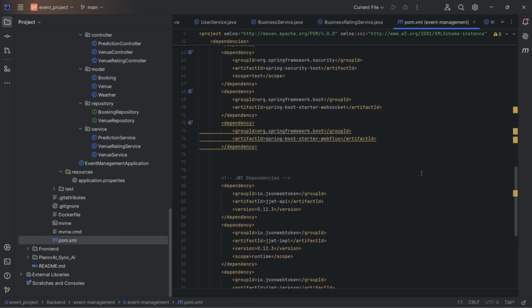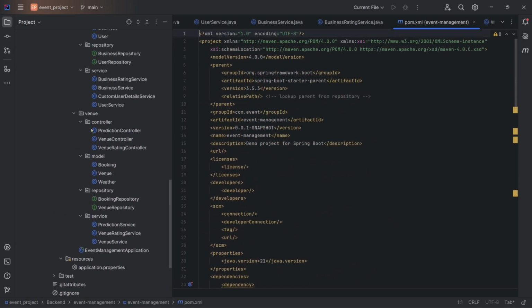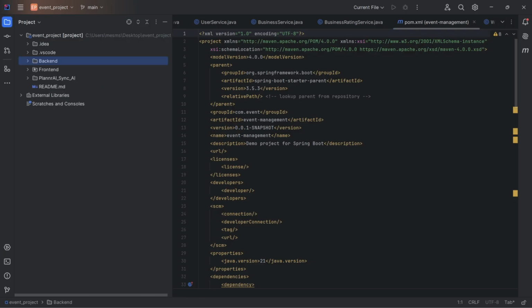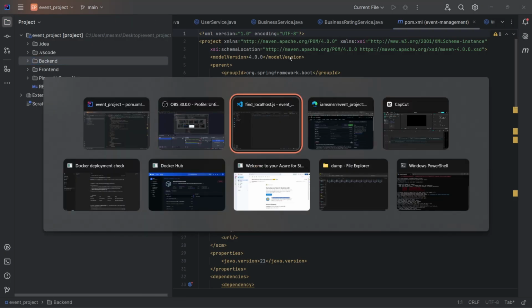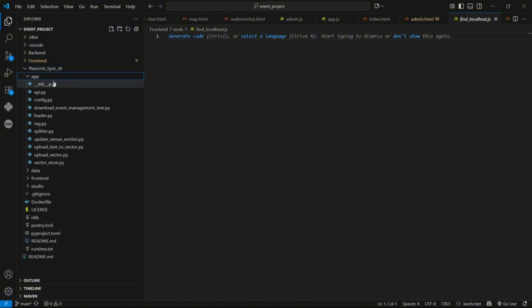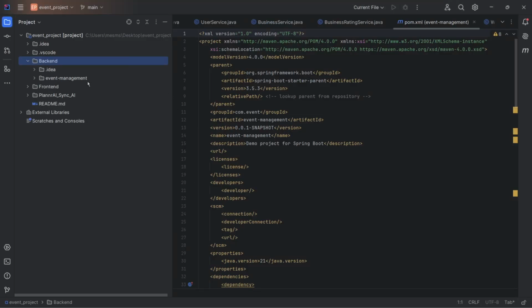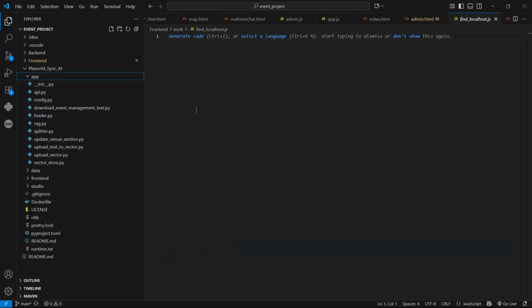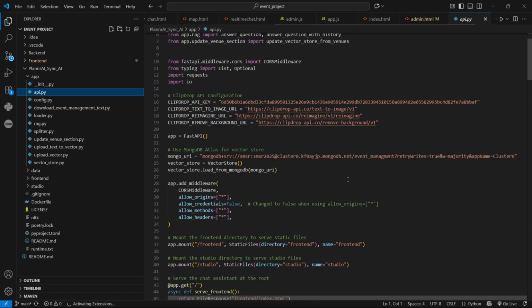All the dependencies are injected here. Okay. Now let me go to the AI backend. So here this API, our backend was server side. This was client side rendered, so no HTML was passed down from here. But in our app, we mainly built it using server side rendering, so basically it renders and passes out the HTML here. If I talk about that, that's our main API using FastAPI.